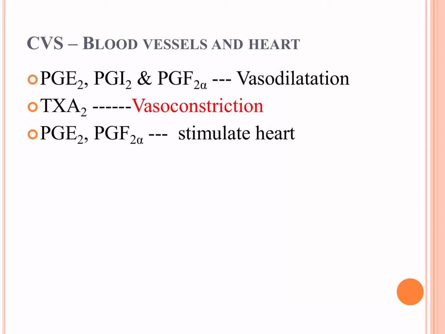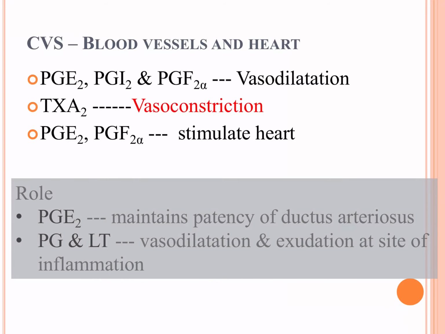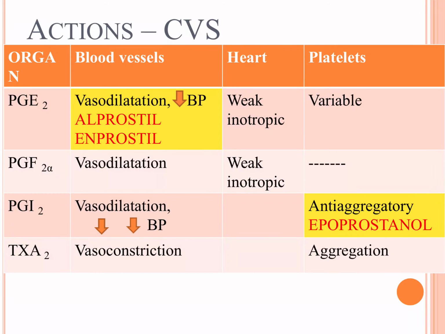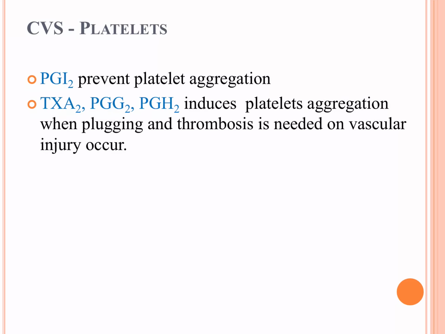The rest are vasodilators. PGE, I and F are vasodilators. PGE and F2 alpha stimulate the heart. Action on platelets: thromboxane A2 is a platelet aggregator, whereas prostacyclin, PGI2, is a platelet inhibitor.